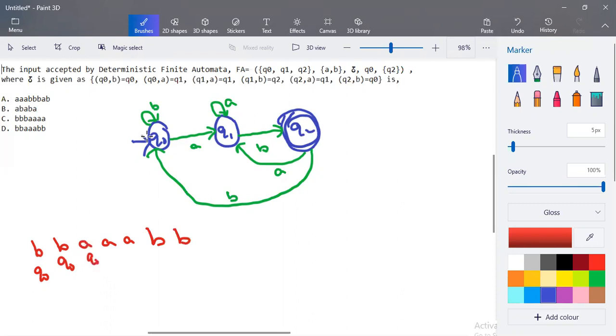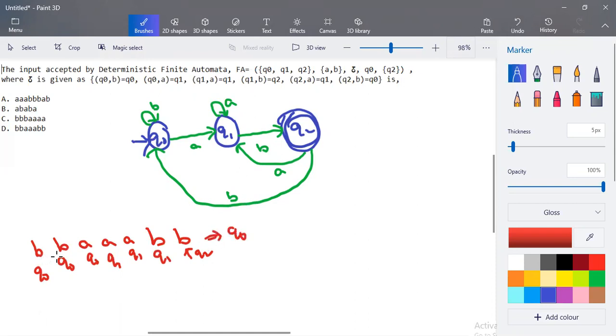Q0 when the input is A, it goes to state Q1. And Q1 when the input is A, it is a self loop, so it stays in Q1 itself. Again, Q1 when the input is A, it stays in Q1. Now Q1 when the input is B, it goes to Q2. Now Q2 when the input is B, it goes to Q0.